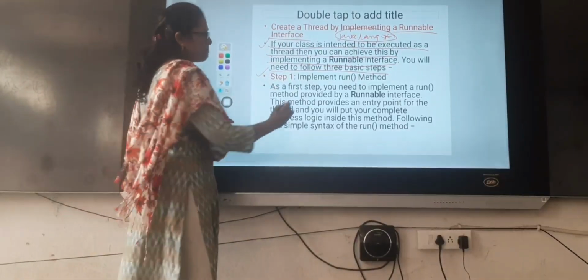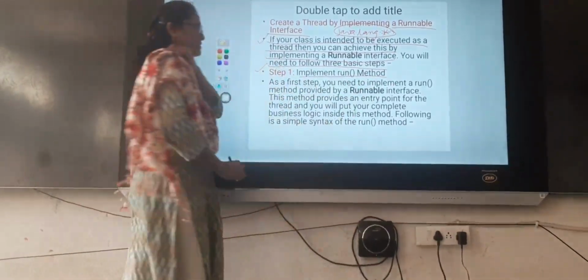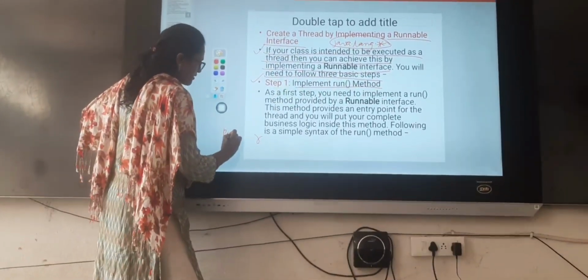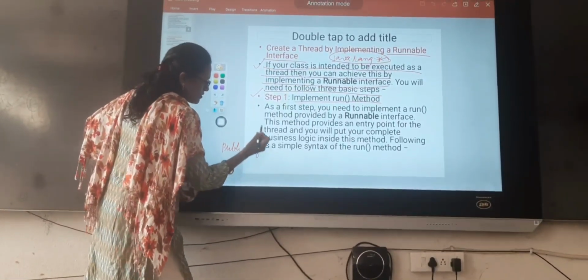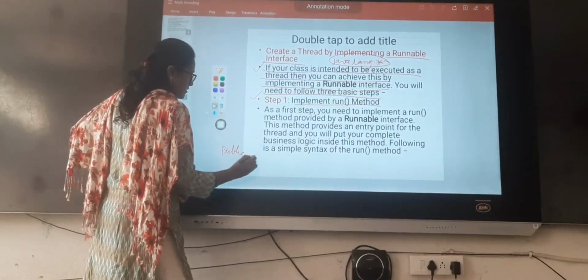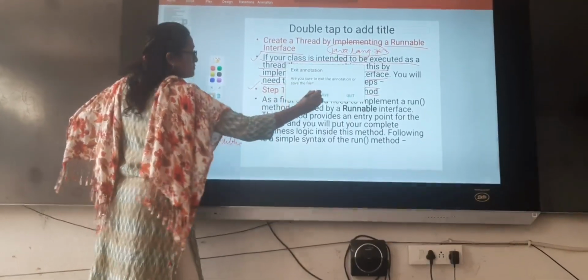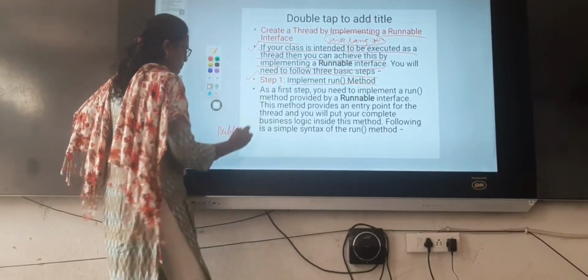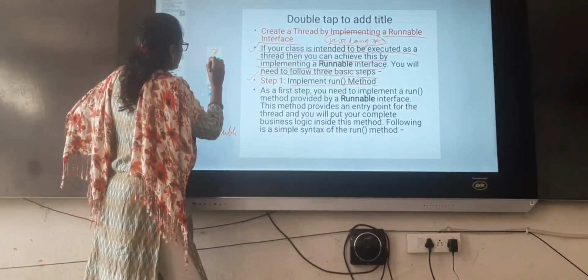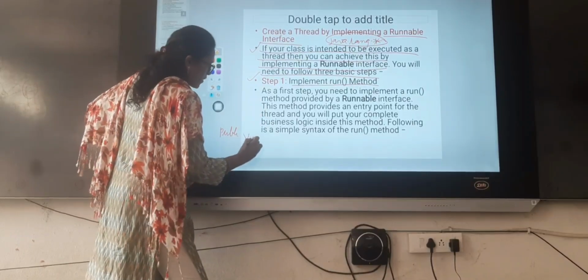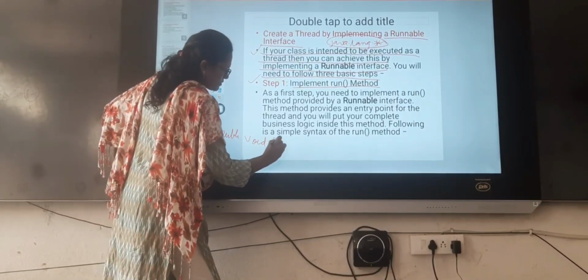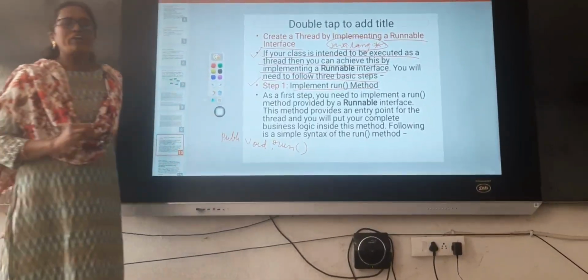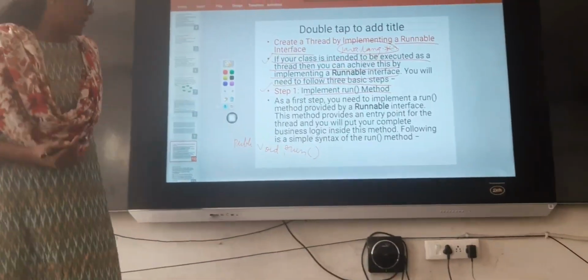Step one is implementing the run method. There is a method called run: public void run. This is a method defined in our Runnable interface without any body, right?